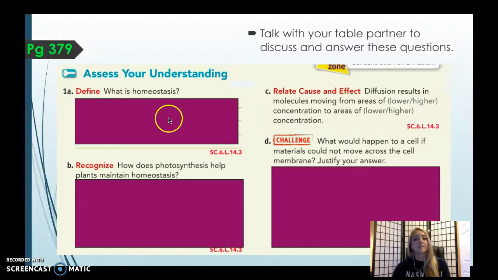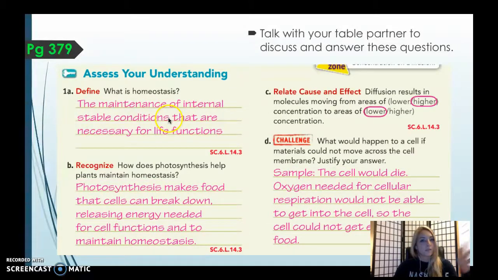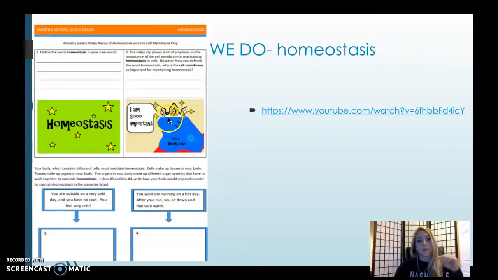Okay. You don't have to worry about assess your understanding. We will do this when I get back. Now the we do. Get this paper out. The homeostasis one. It has the Amoeba Sisters. And that little thing that says, I am so important. Get that big paper out. Substitute, please pause and open the homeostasis video for the Amoeba Sisters.